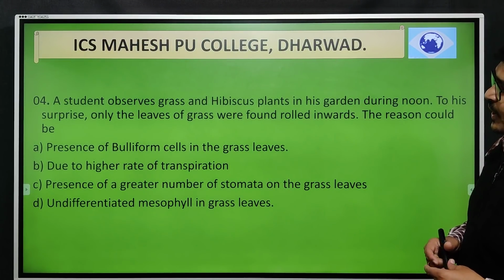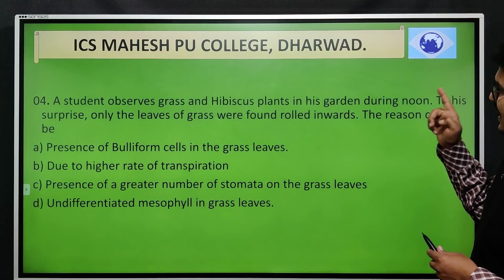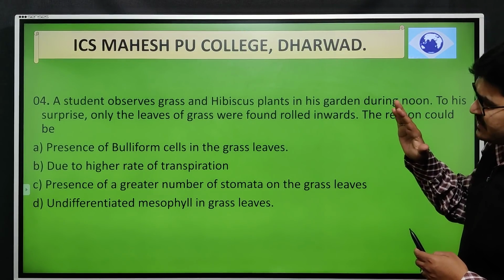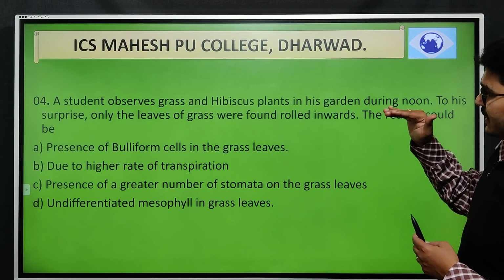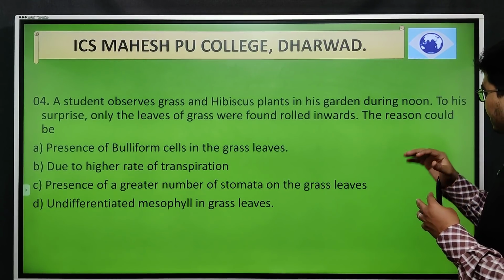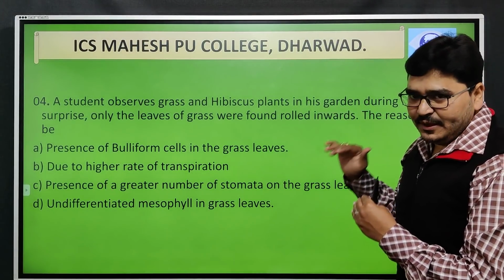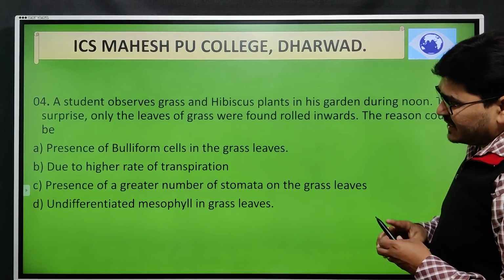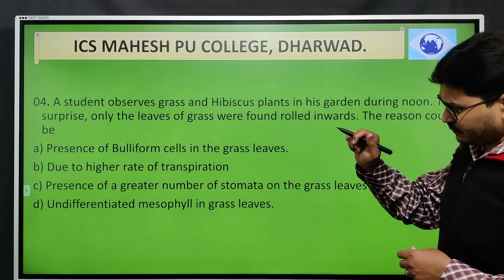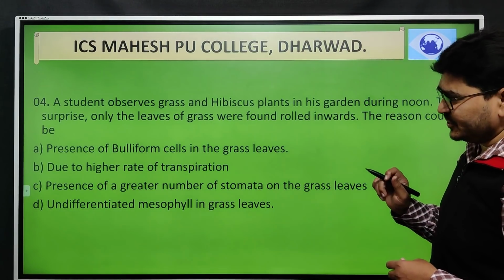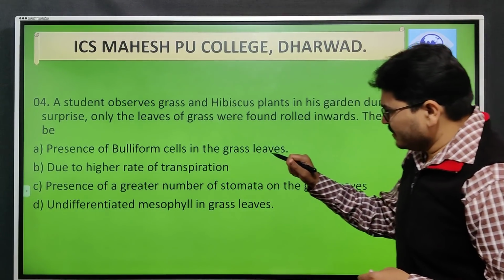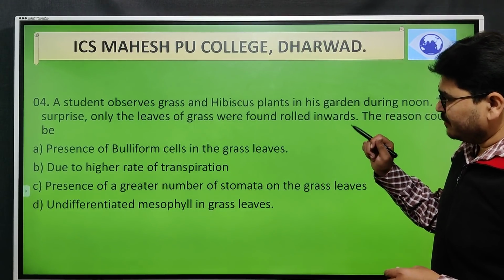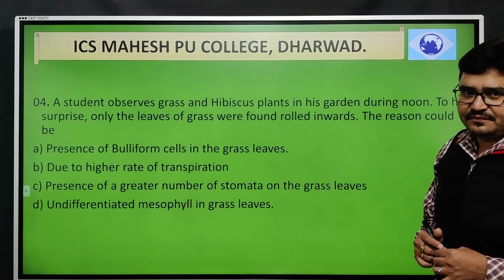Next, a student observed the grass and hibiscus plant in his garden during noon. To his surprise, only the leaves of the grass were found rolled inward. The reason could be, they have given the 4 options. A, the presence of bulliform cells in the grass leaves, B, due to higher rate of transpiration, C, the presence of greater number of stomata on the grass leaf, and D, undifferentiated mesophyll in grass leaf.